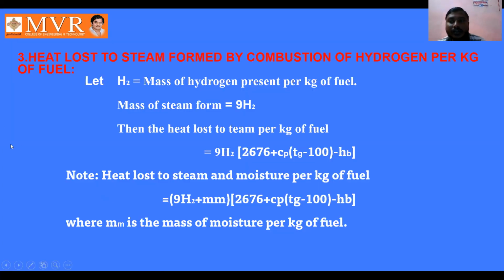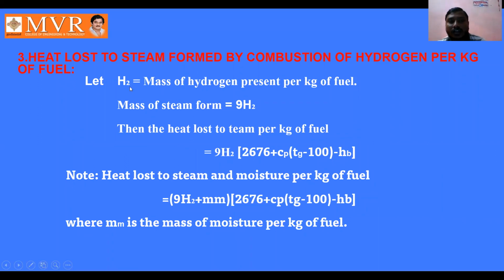Next, coming to the next loss which we consider in the boiler: heat loss to steam formed by combustion of hydrogen per kg of fuel. Here, heat is lost to steam, the heat for converting to steam. What is the heat which we are losing here? It is formed by combustion of hydrogen per kg of fuel. Using this hydrogen per kg of fuel, we calculate the heat loss in the combustion of hydrogen per kg of fuel.